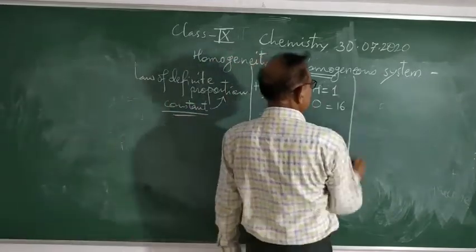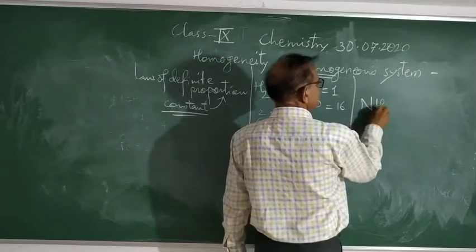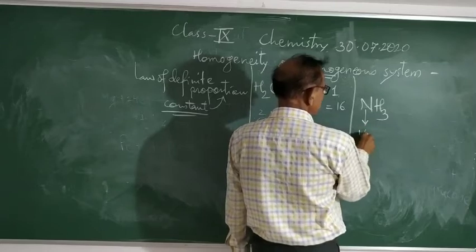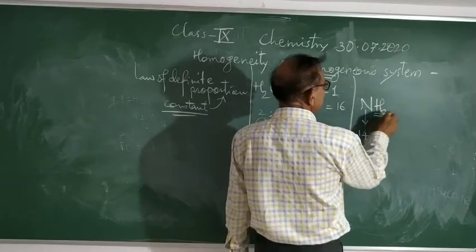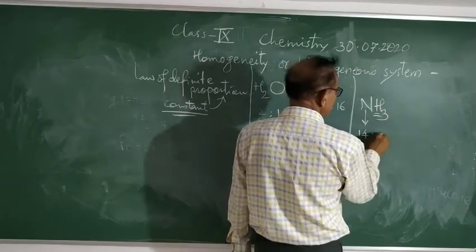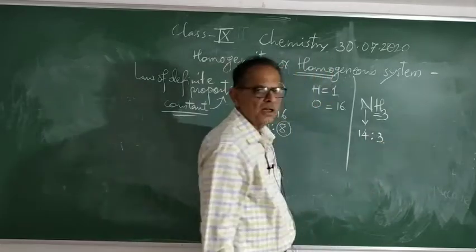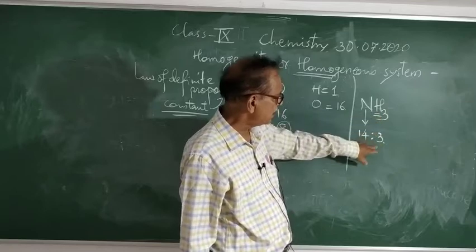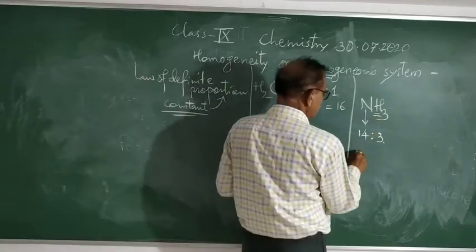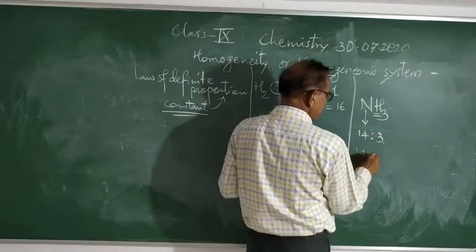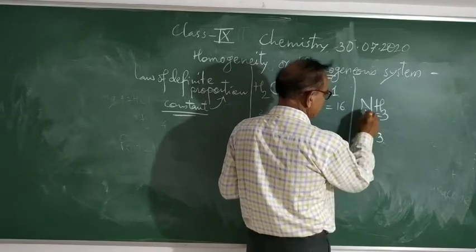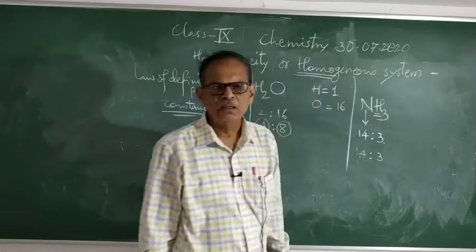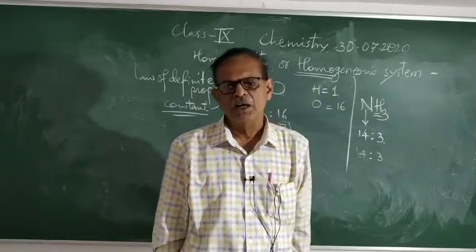Consider the example of ammonia, NH3. What is the atomic mass of nitrogen? 14. And you know there are 3 hydrogen atoms, and the atomic mass of hydrogen is 1, so 3. Thus in the ammonia molecule you will find that 14 parts by weight of nitrogen will always combine with 3 parts by weight of hydrogen.